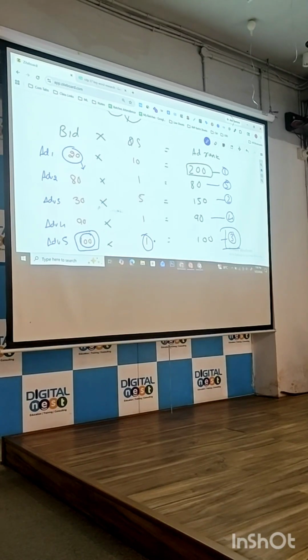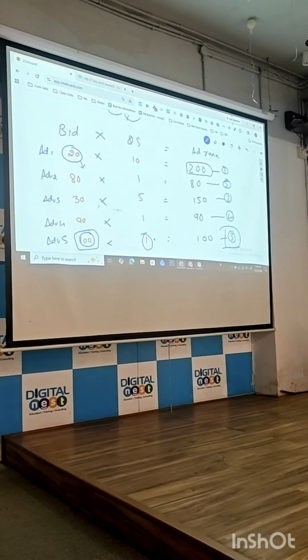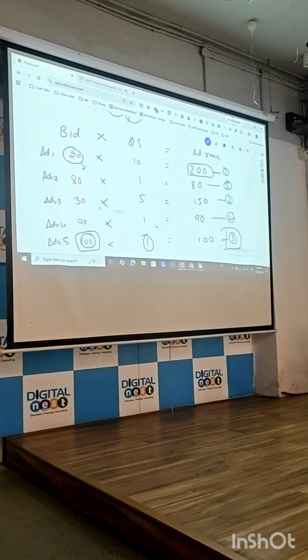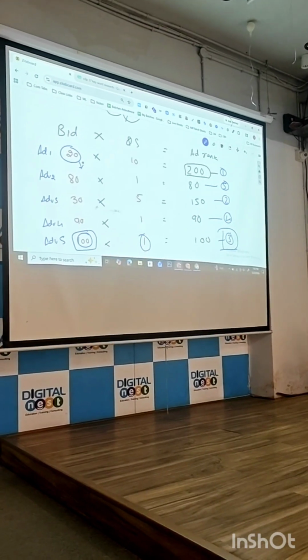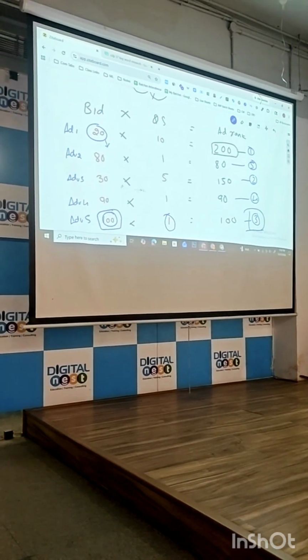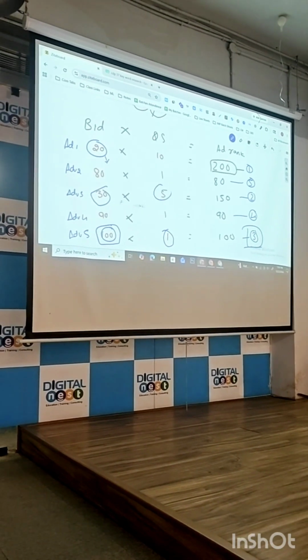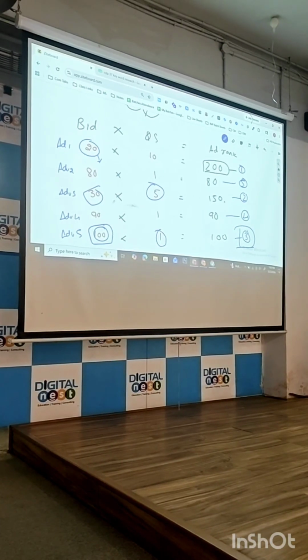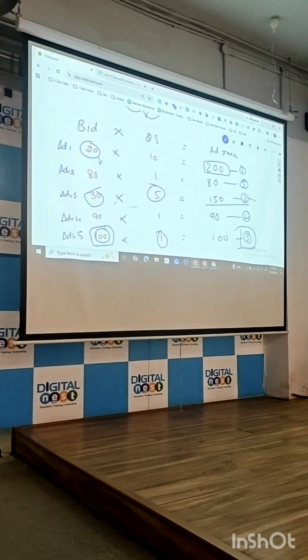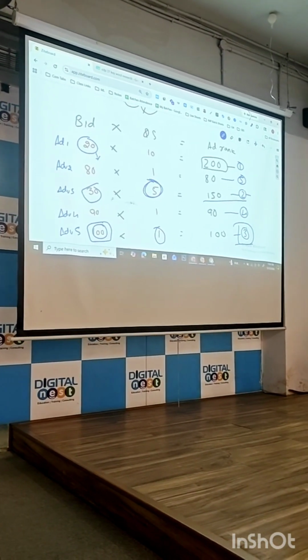So, which is the most important thing to rank on top? Your quality score. As well as the bid. Because let's say he's paying 30 and his quality score is 5. So he's paying now 150. Even though he's paying more, he's getting second because the other quality score is 4.